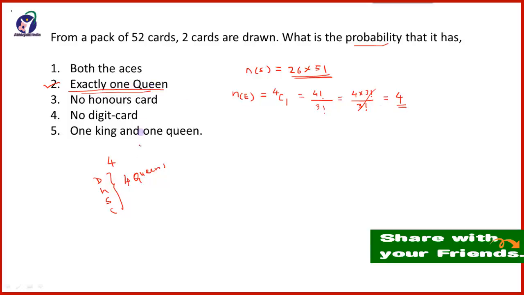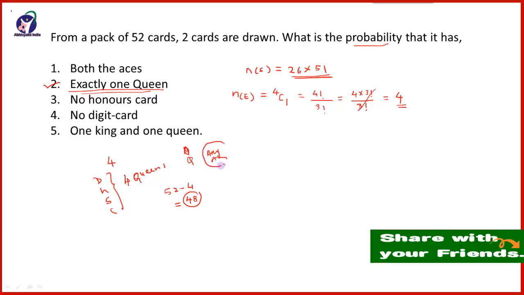But the second card will be from the remaining cards, and that is 52 minus 4, that is equal to 48 cards, because we are drawing out 2 cards. So out of that 2 cards, one will be queen and the other card will be any other card.